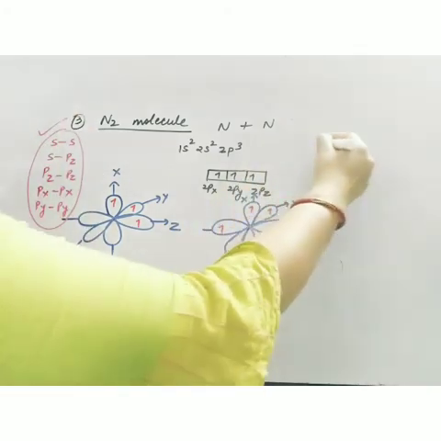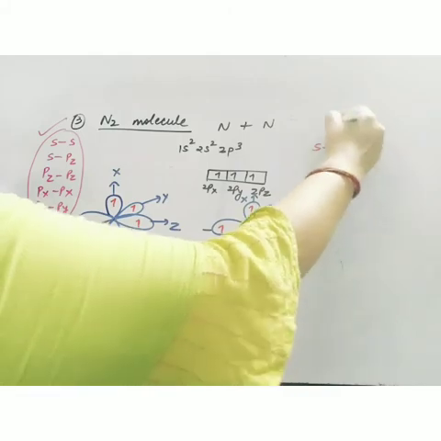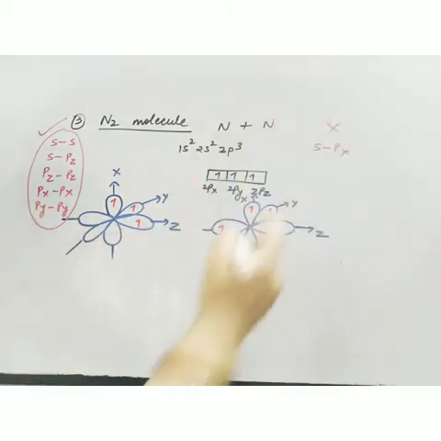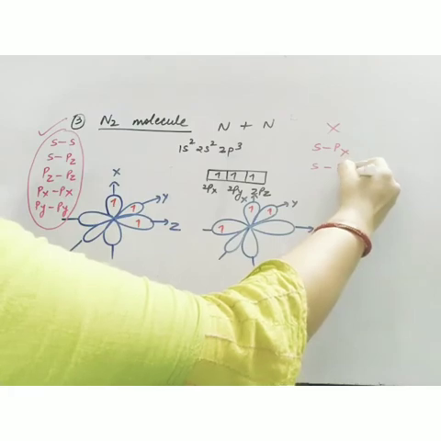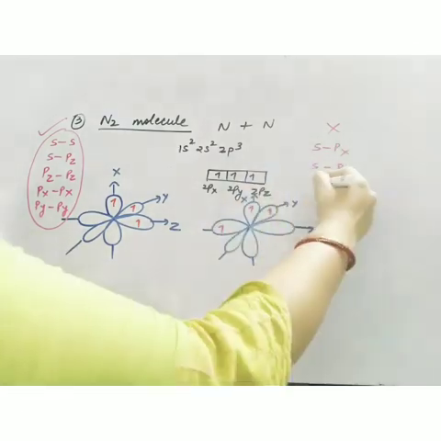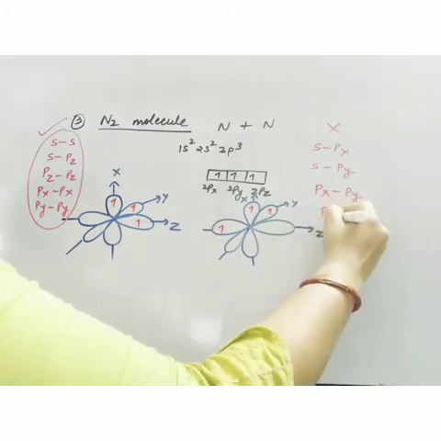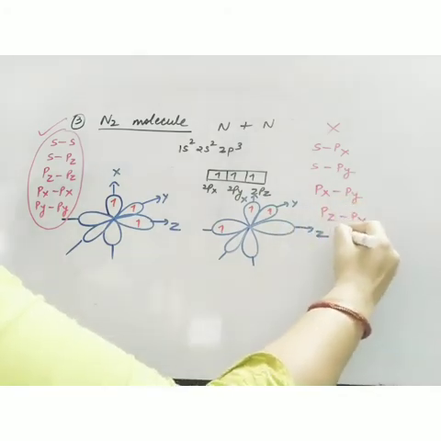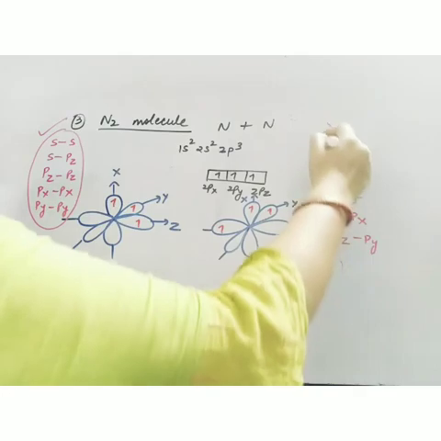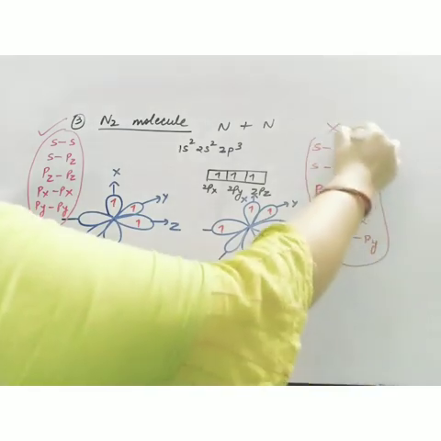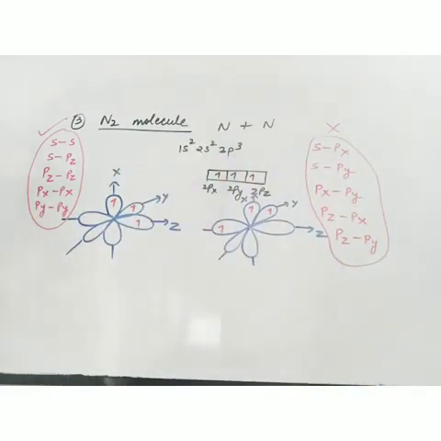But suppose if I say S can overlap with px, no, because their axes are different. S cannot overlap with py. px cannot overlap with py. Likewise, pz cannot overlap with px, or pz cannot overlap with py. So these are not allowed. So only the orbitals which belong to the particular axis can overlap. Okay, so these types of overlapping are allowed and these overlappings are not at all allowed.